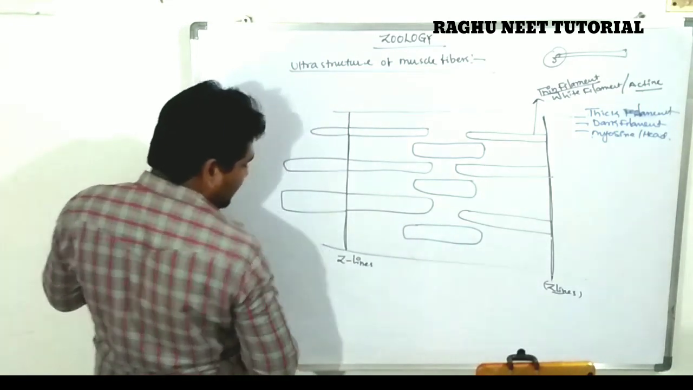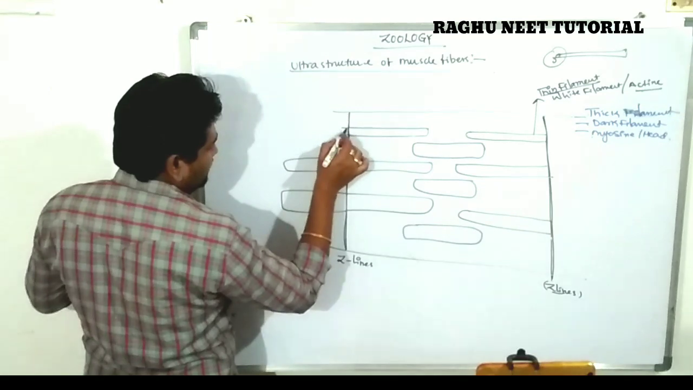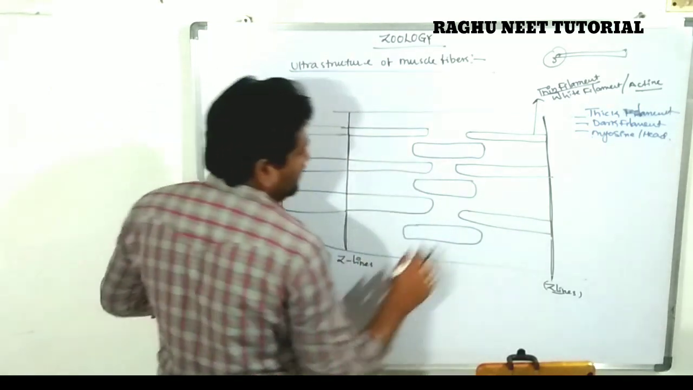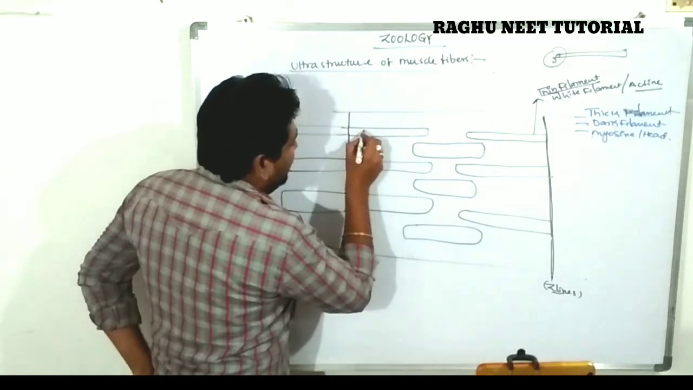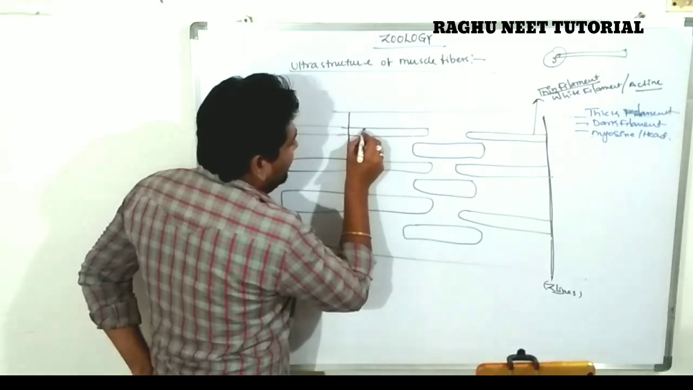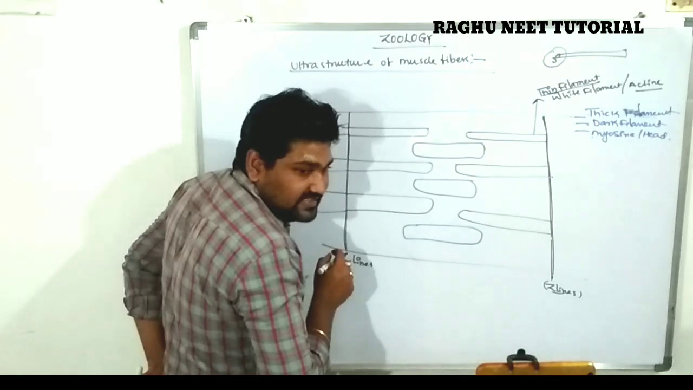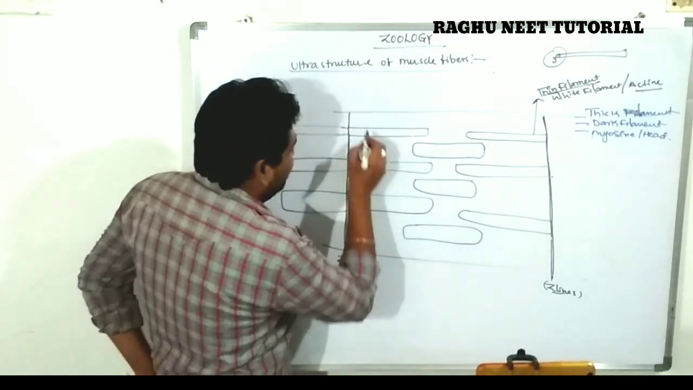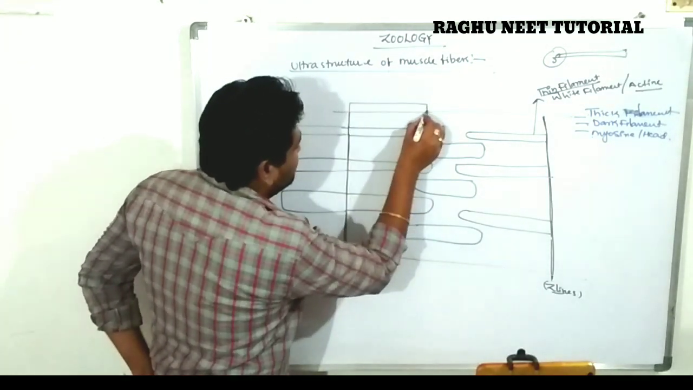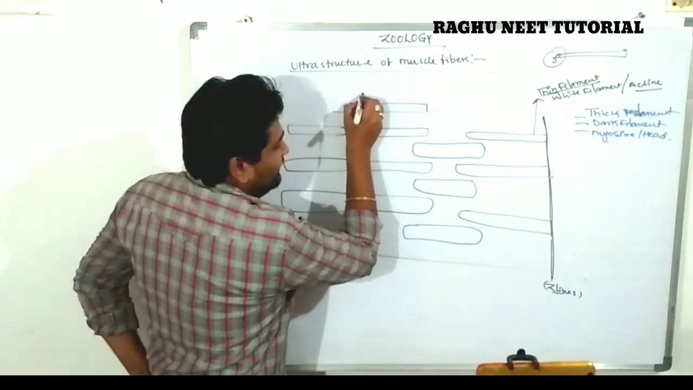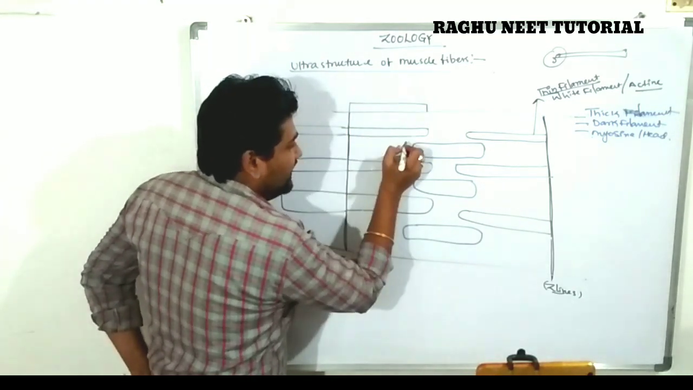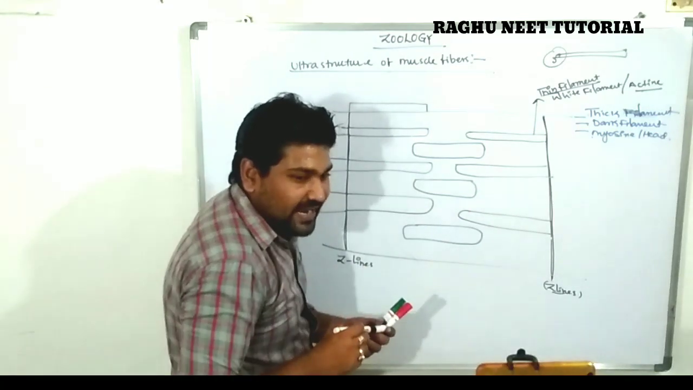This is also the formation of another Z line, like this. Okay, clear? Like this. So these thin filaments, which one? These thin filaments of the muscle fiber are called the A band.